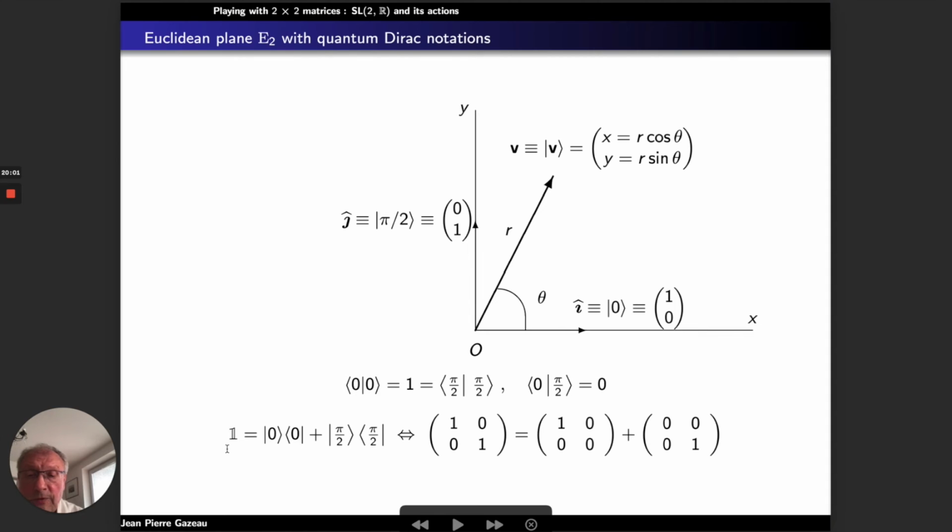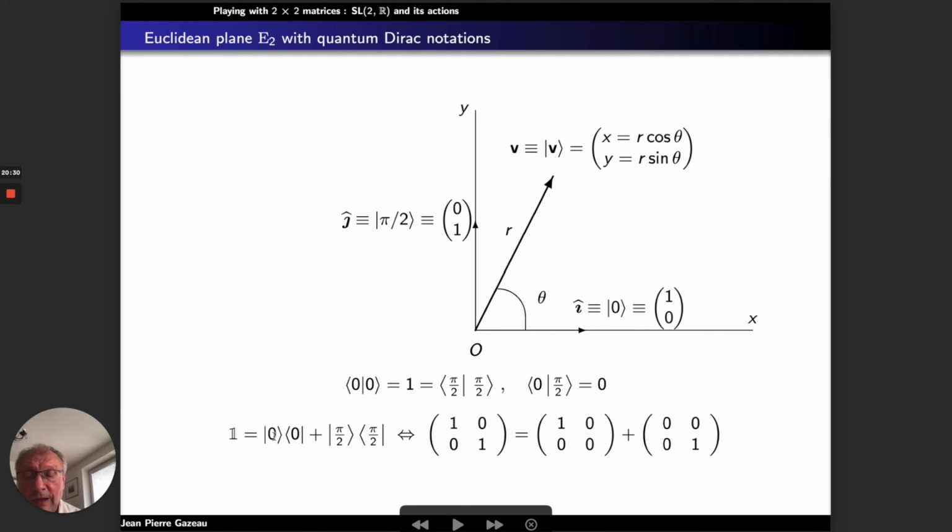For the group SL2R, I will use the symbol E instead of 1 here. It can be decomposed in this matrix plus this one. This matrix is an orthogonal projector on this axis, and this matrix is the orthogonal projector on this axis. That can be written in Dirac notation.